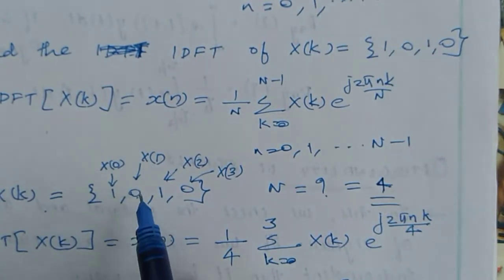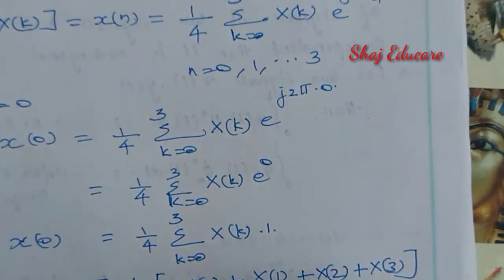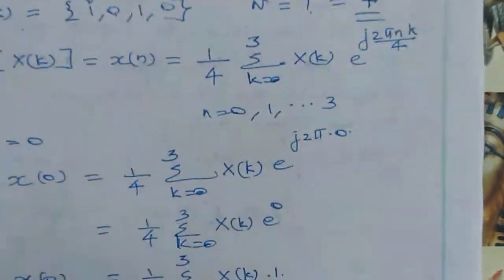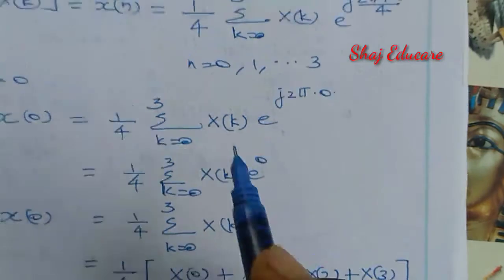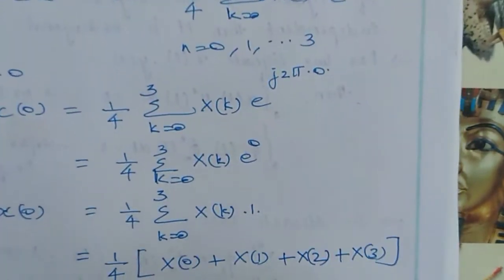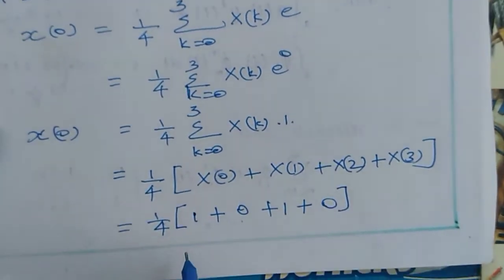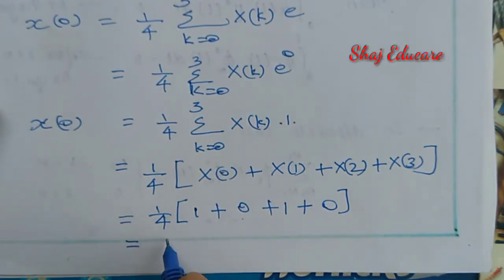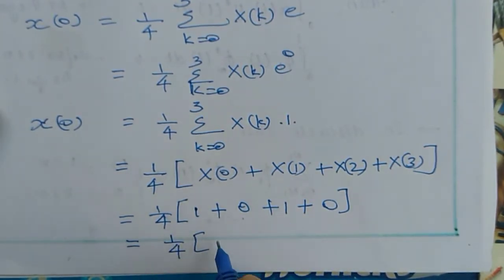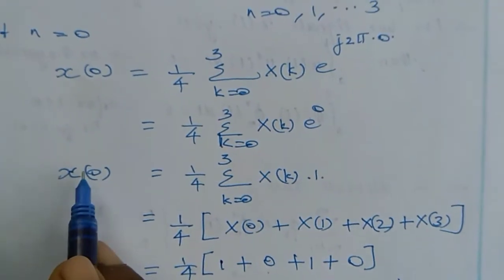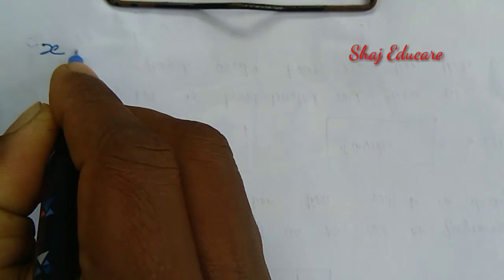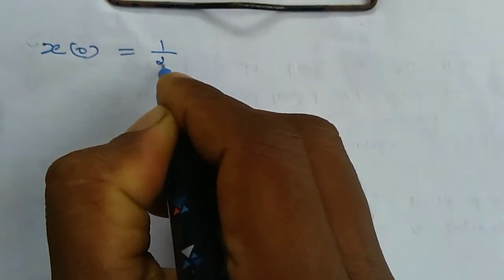X of 1 is equal to 0. Again x of 2. X of 2 is equal to 1 plus finally x of 3. What is x of 3? That is equal to 0. So I'm getting 1 by 4 into 1 plus 1 is equal to 2. Then I'm getting 1 into 2 is equal to 1 by 2. Okay, that is x of 0.